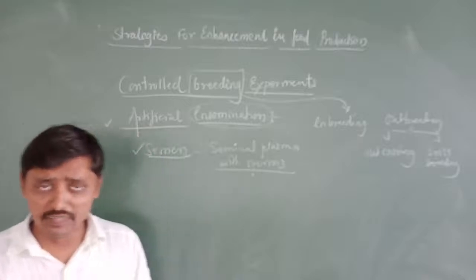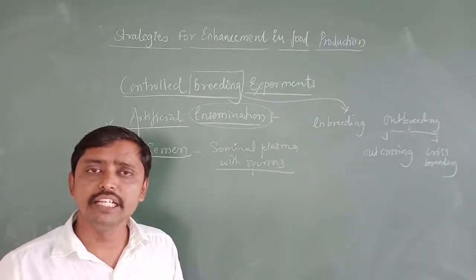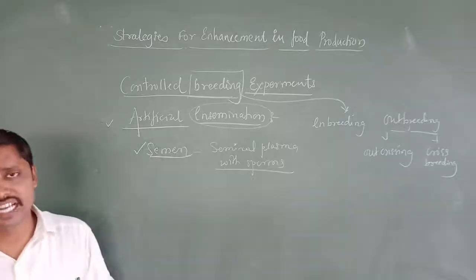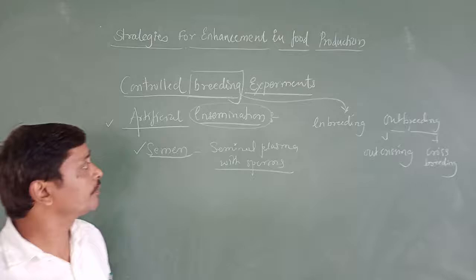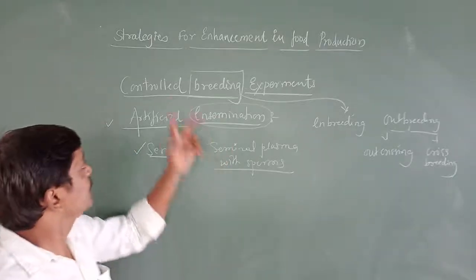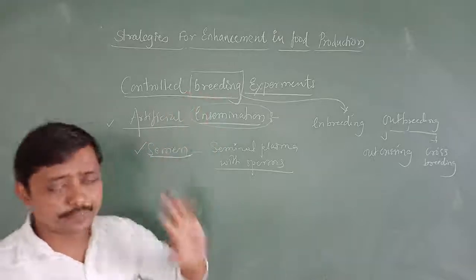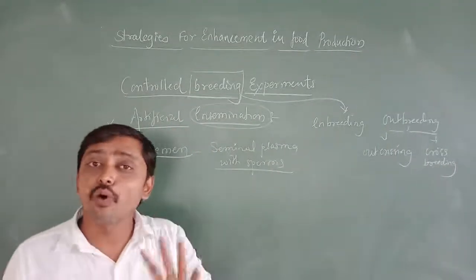Release of sperm into the female genital tract. Naturally, that is what, during mating, we are going to call insemination. Now, here in this particular concept, controlled breeding experiment, we are going to study artificial insemination.